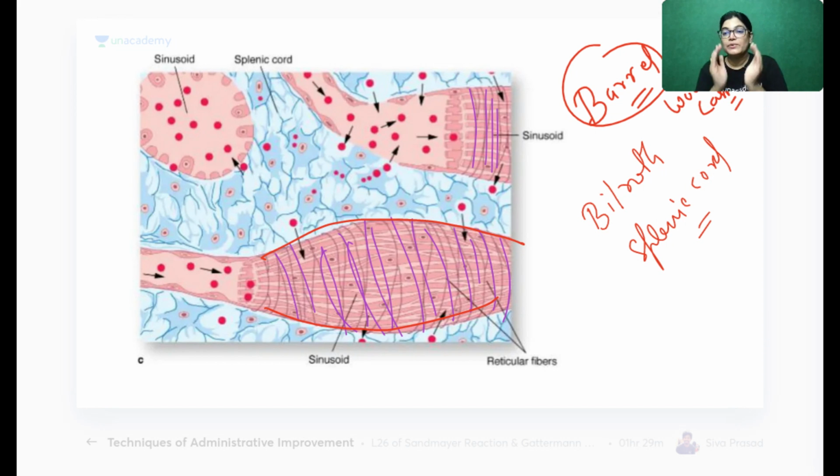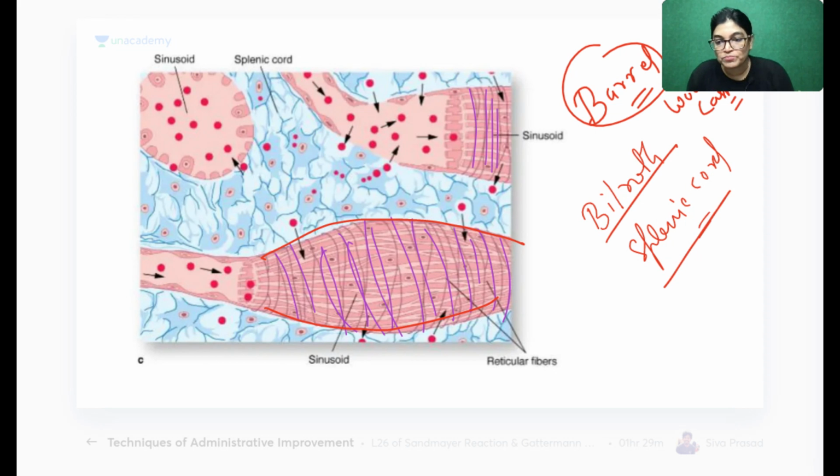Actually, if you see, it was in the Ross and Pawlina histology book. In the histology books of foreign writers like Ross, Wheater's, they have compared the diagram of splenic cord of Billroth, which has a splenic venous sinus covered by reticular fibers, to the appearance of a spindle, a barrel or wooden casket, and this appearance is called